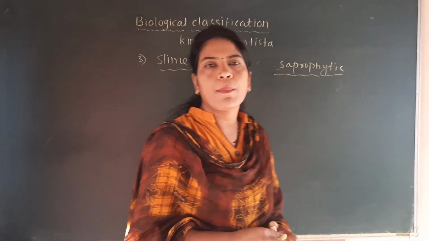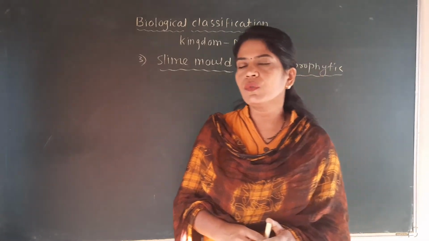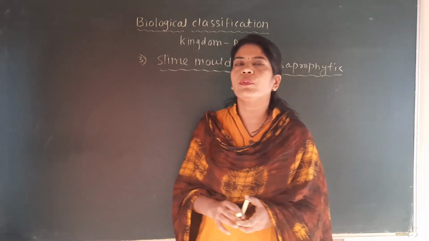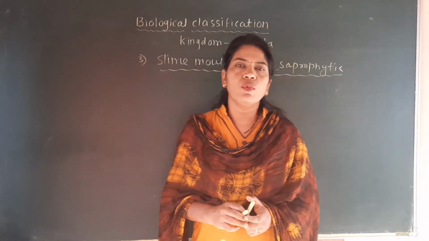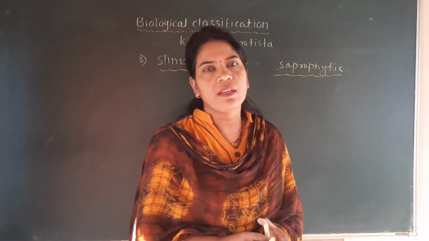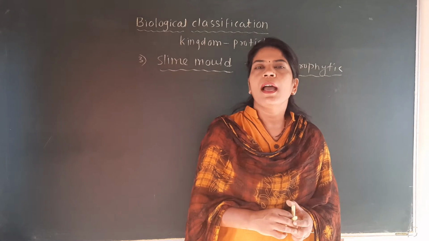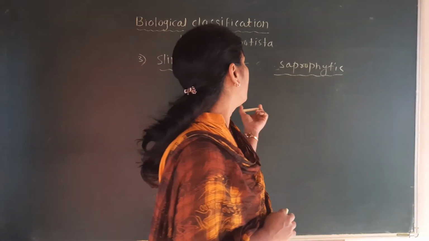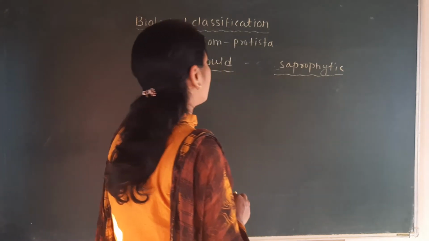What is meant by saprophytic? The organisms which feed on dead and decayed matter, we call as saprophytic. Mostly fungi are saprophytic, but one group from the Protista, called the slime mold, is saprophytic. Okay, so here we will see the characteristics of this slime mold.